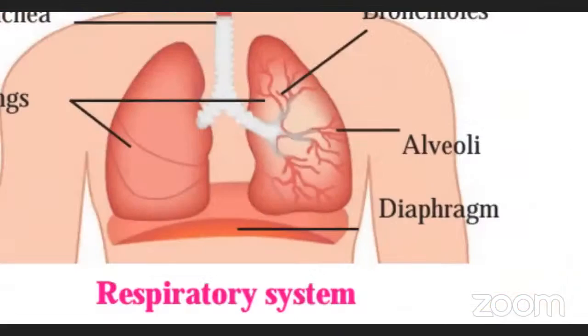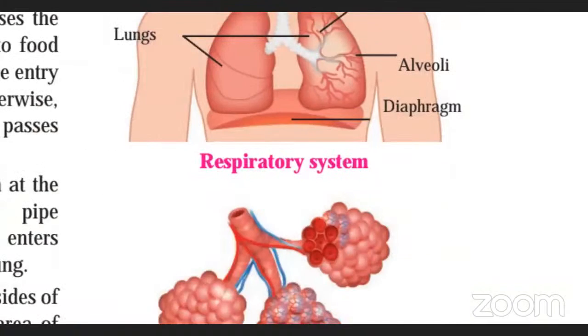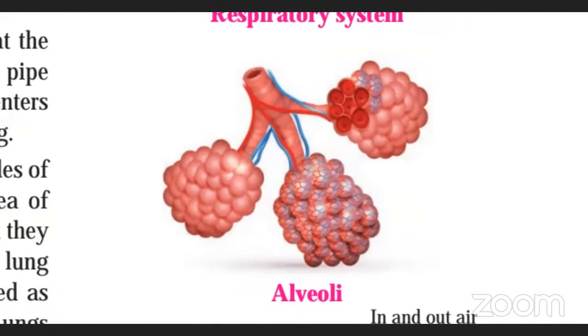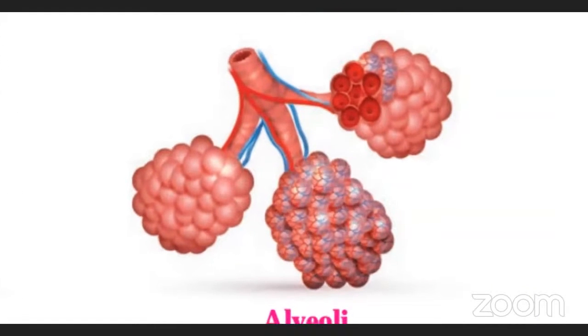Now see very closely, talking about lungs. If you see, these lungs are having bronchioles and alveoli. Can you see each lung is further divided into bronchioles and alveoli? So what is the work of these bronchioles and alveoli? They help in oxygen absorption. The structure of alveoli is also shown in a zoomed view. See this. This is the structure of alveoli.